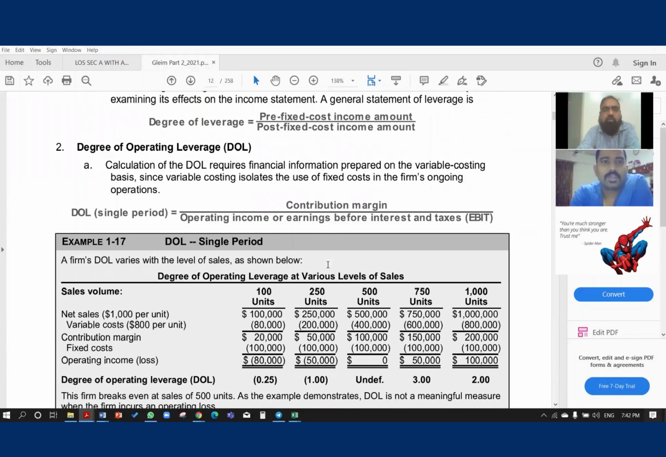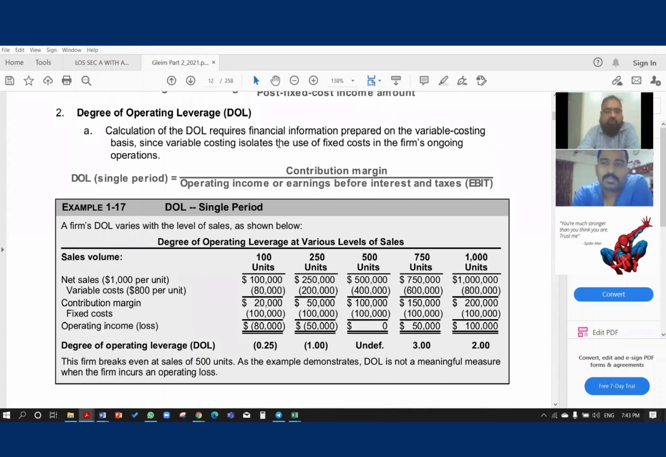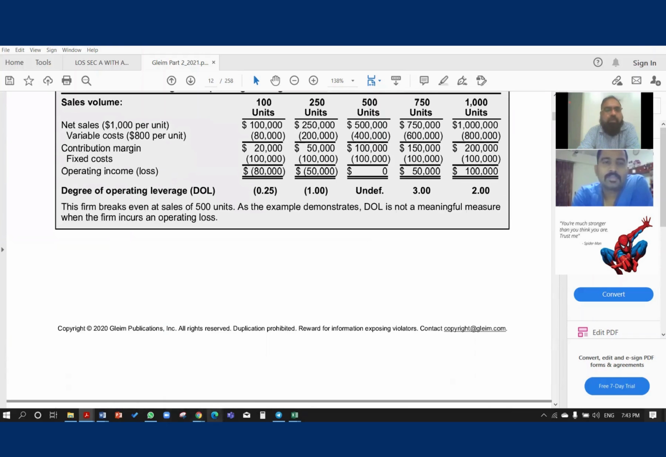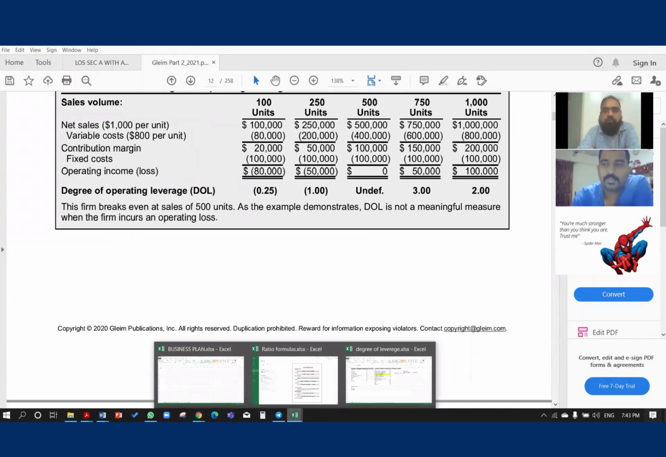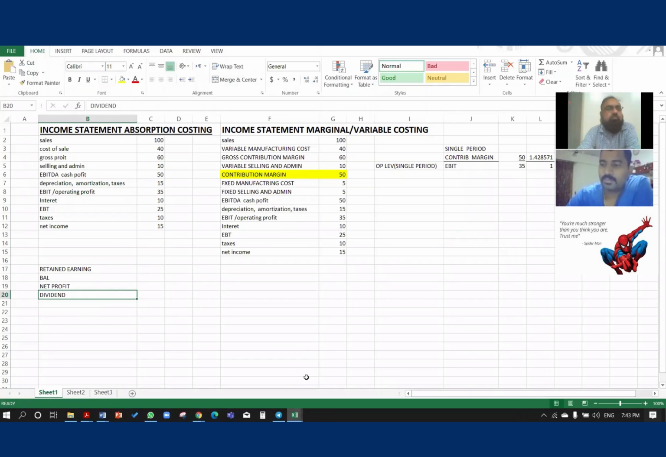Now we are coming to operating leverage. Both operating leverage and financial leverage can be of two types: percentage based and total value based. Percentage based, for example, let me bring it to you here in Excel.